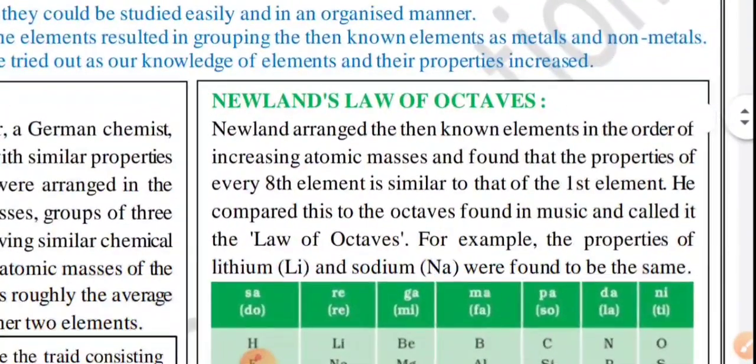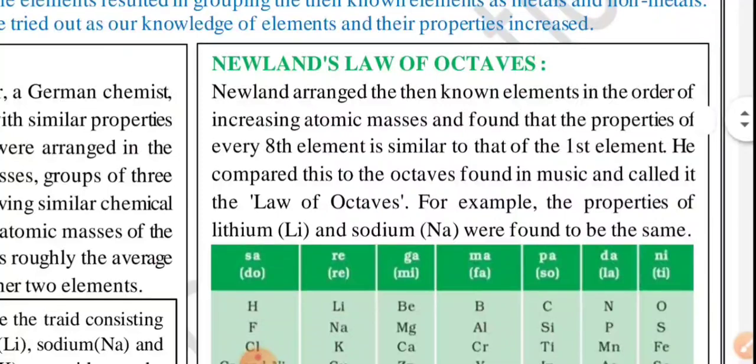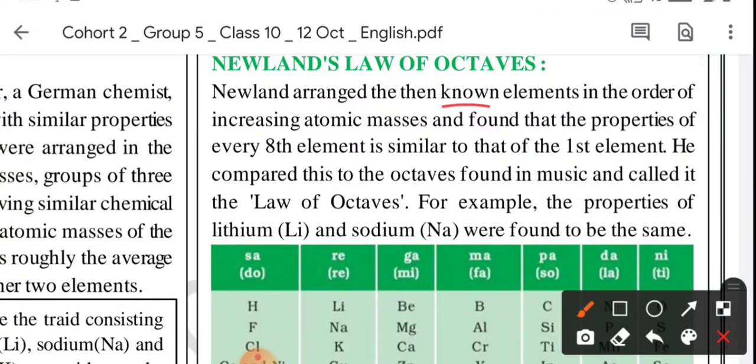Second, it was Newlands' law of octaves. So what was that? Newlands arranged the then known elements in the order of increasing atomic masses and found that the properties of every eighth element, just like this, the properties of this element are similar to the first element. So if we talk about fluorine, then its properties were quite similar to hydrogen.